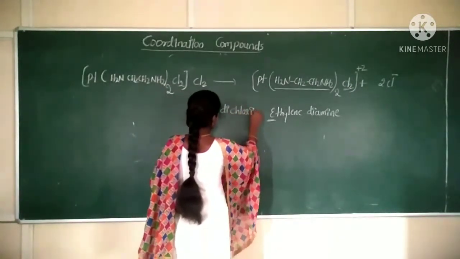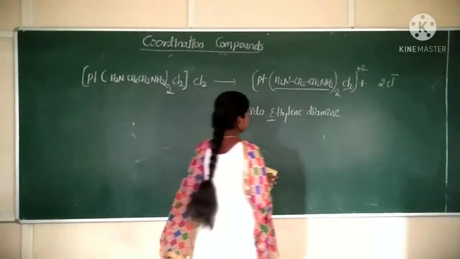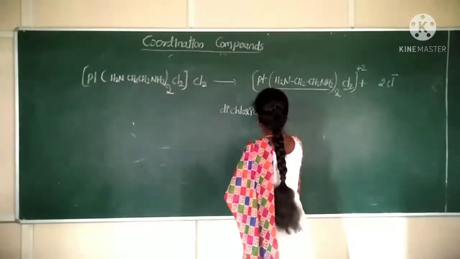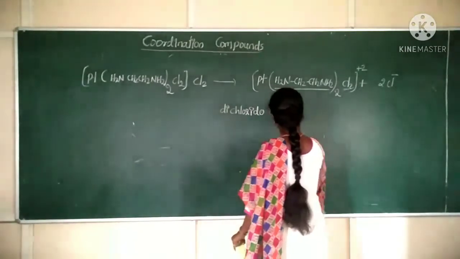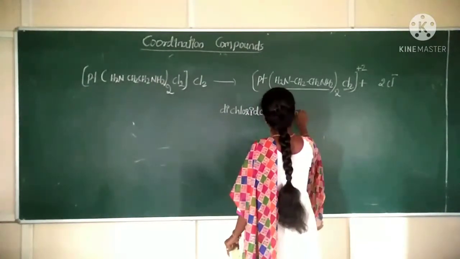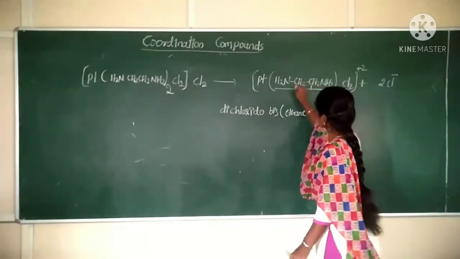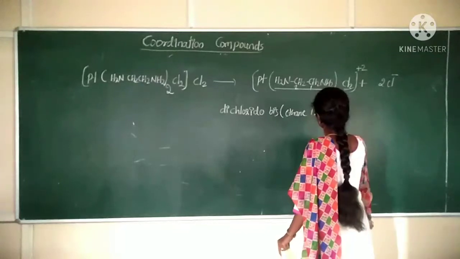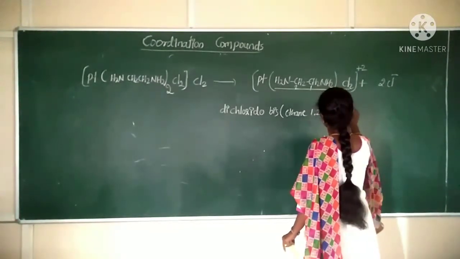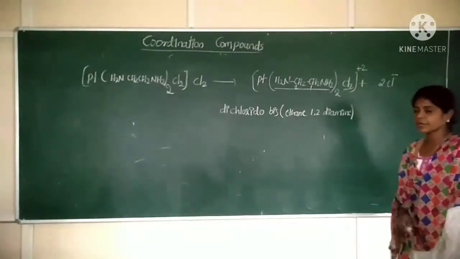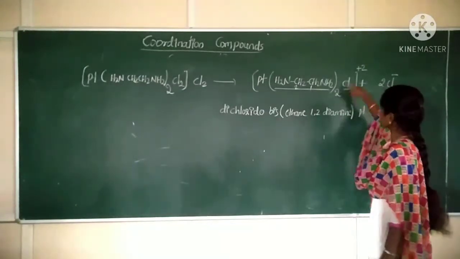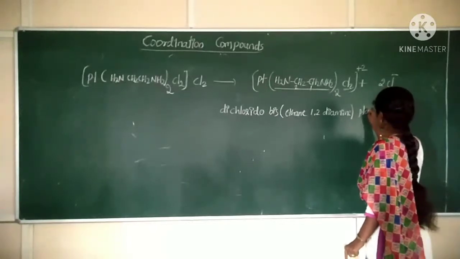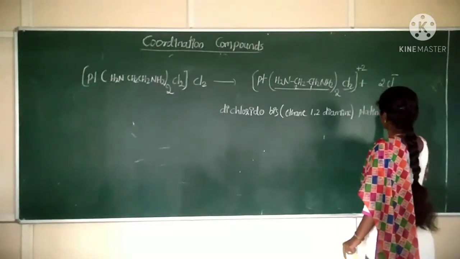Dichlorido, bis. You can write ethane 1,2. Correct? Ethane 1,2 diamine. Ethane 1,2 diamine. Now platinum, because the complex is a positively charged one. Platinum.